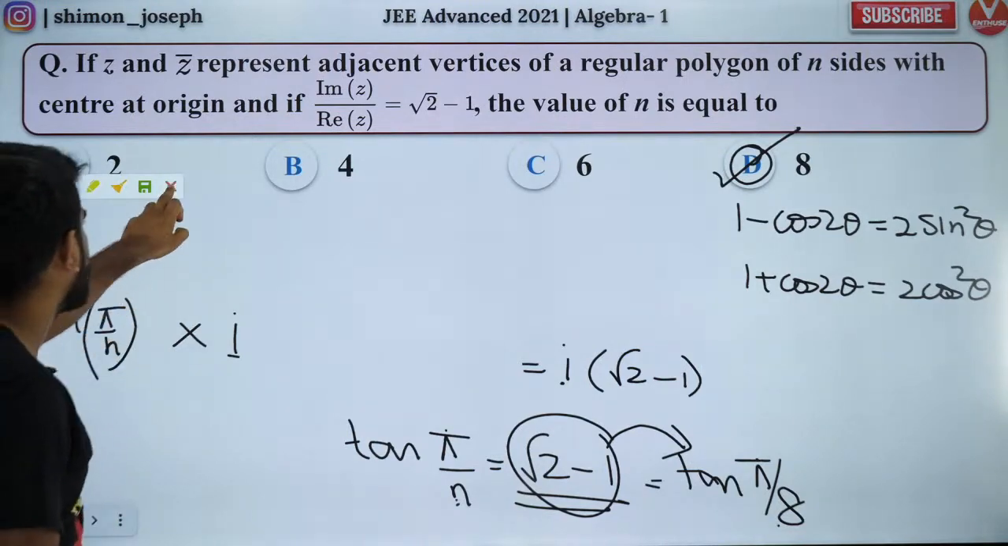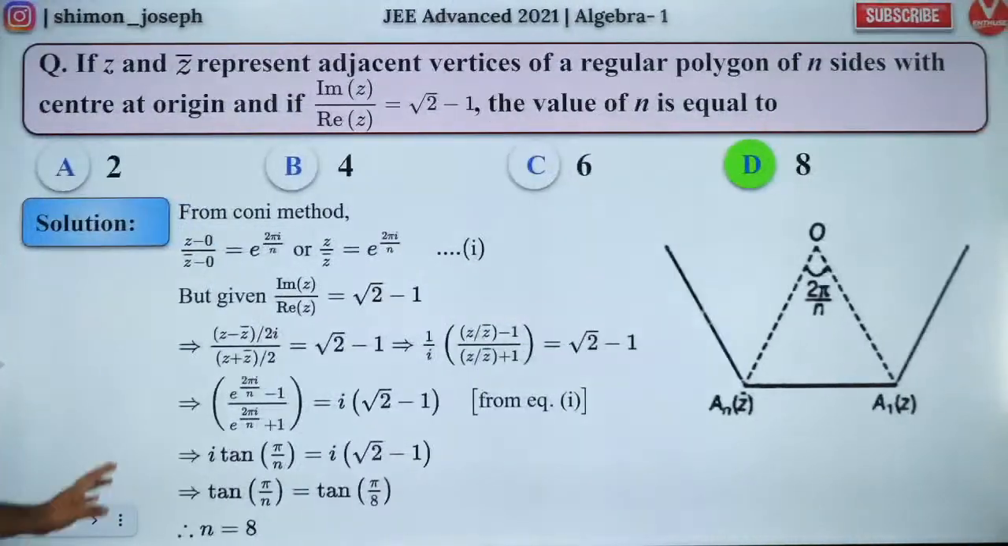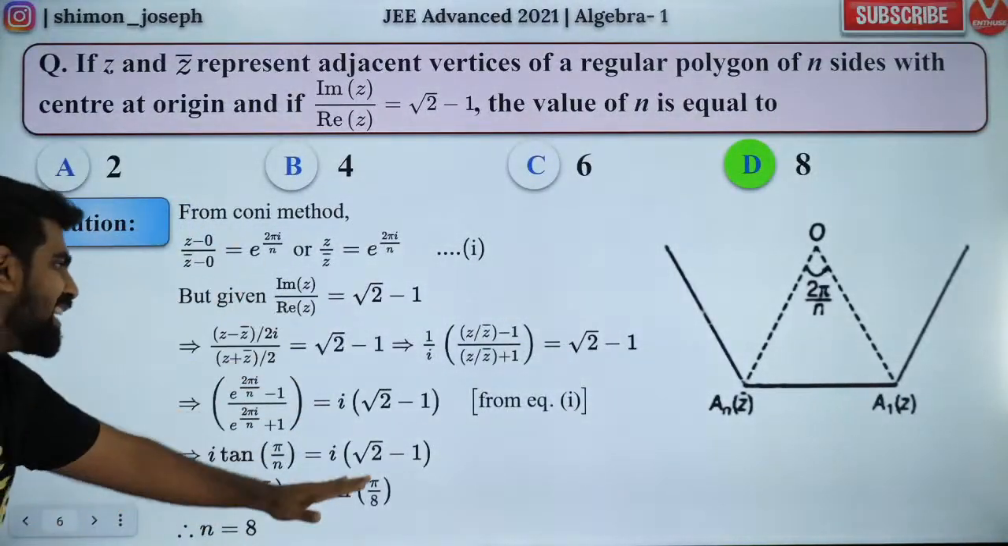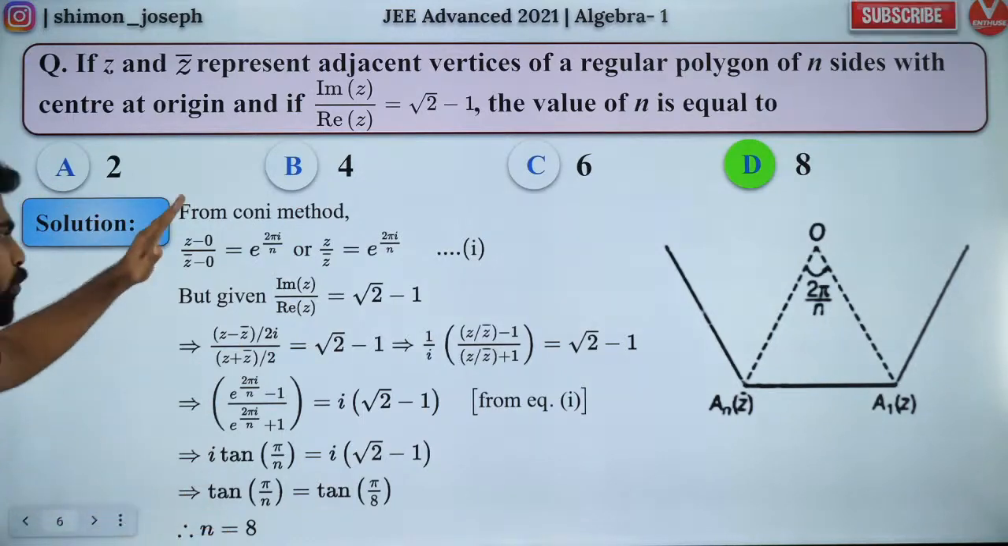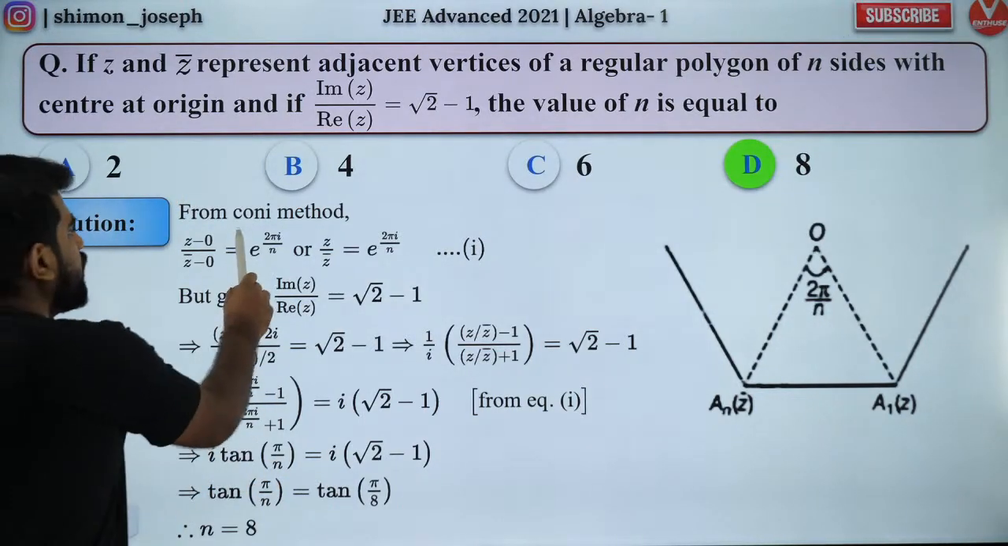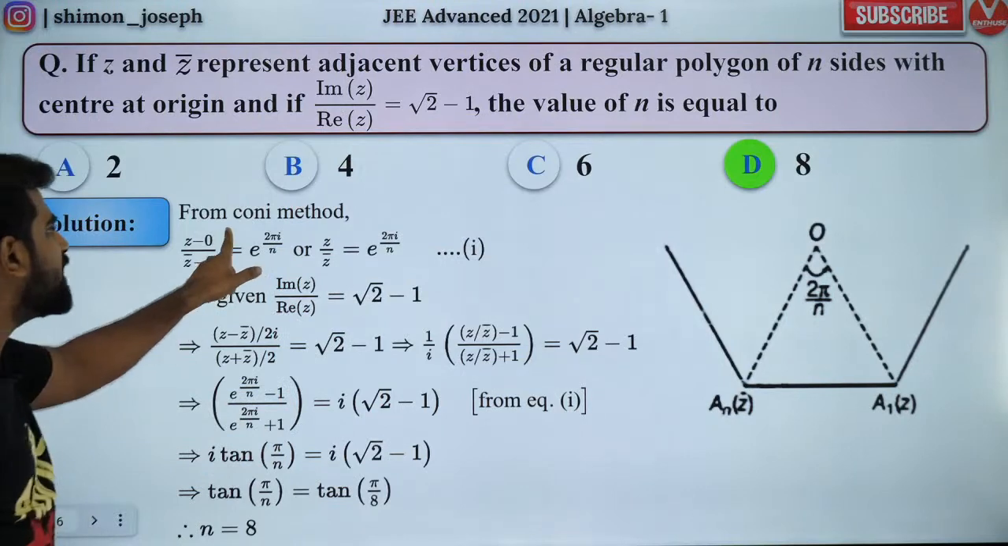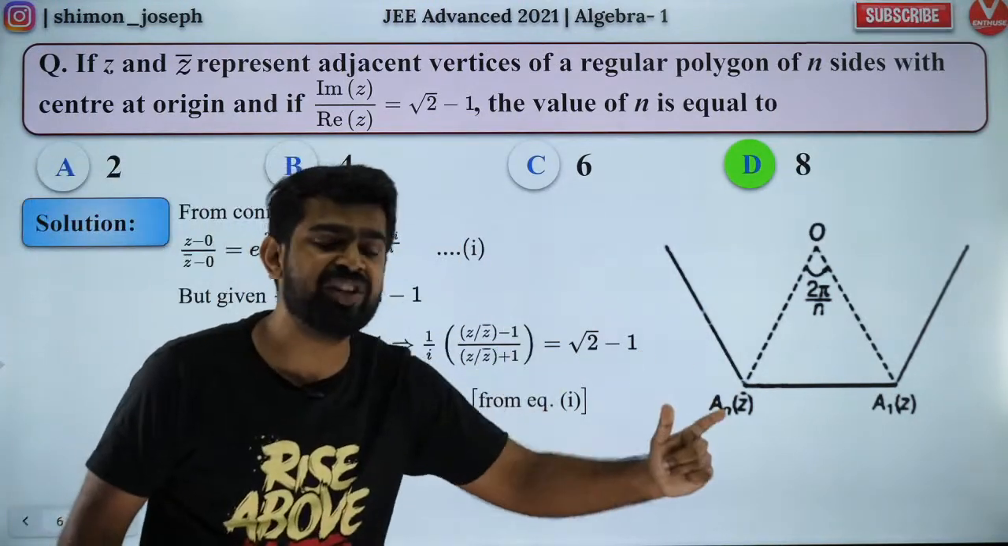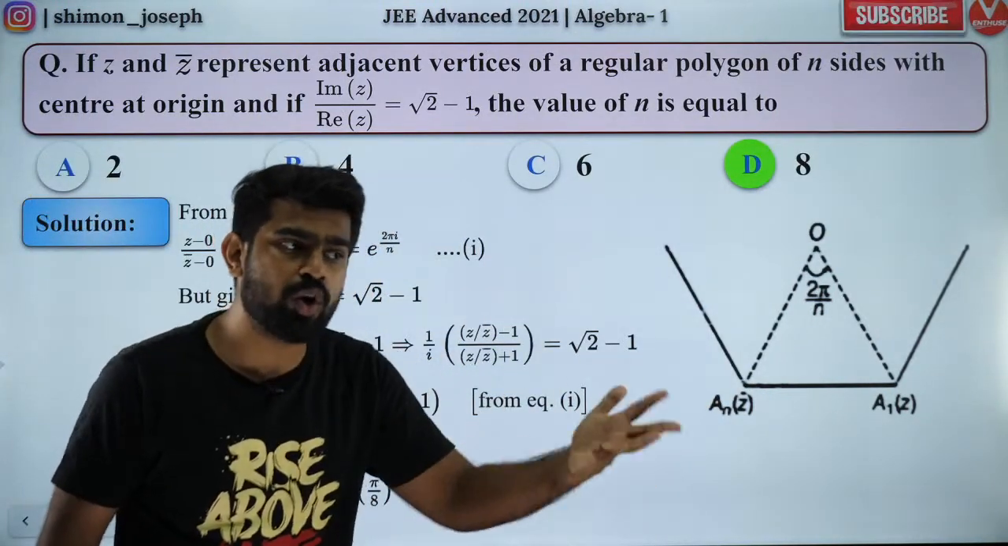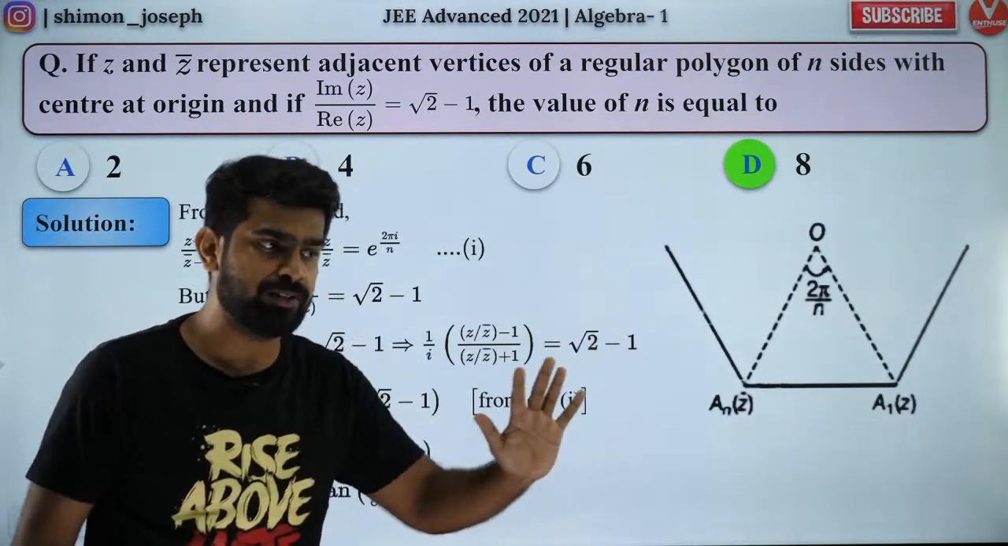VSG, thank you so much, man. I hope you enjoyed it. So guys, this is the solution. I have attached it. You guys can go through it. You will be able to understand. But like I told you, you need to know Coney's method. Coney's method is nothing but the rotation theorem in complex numbers. If you don't know Coney's theorem, it is going to be difficult.